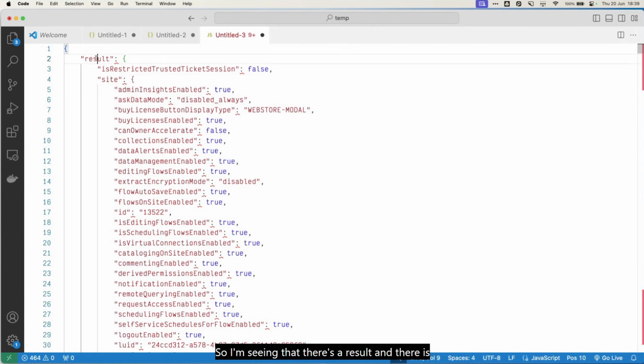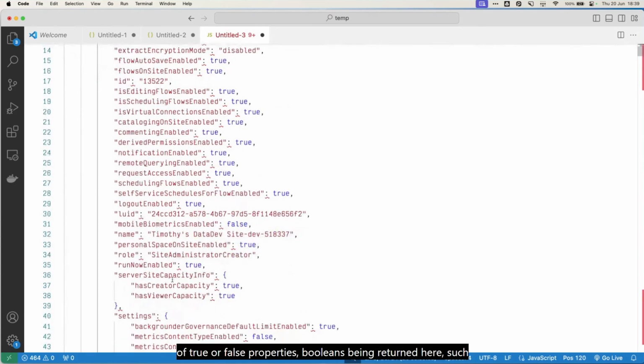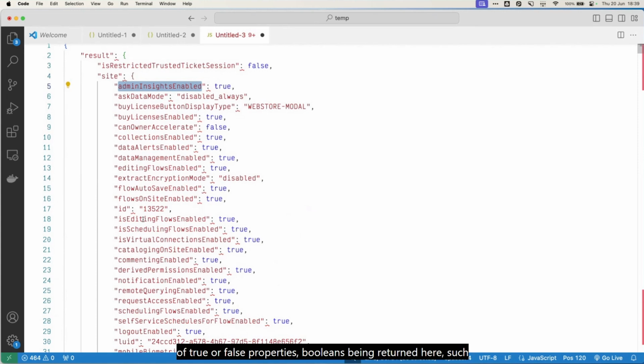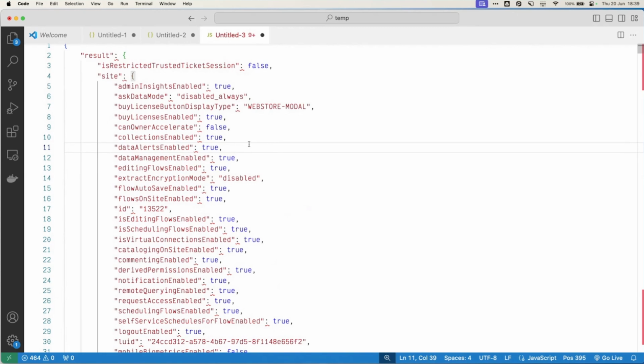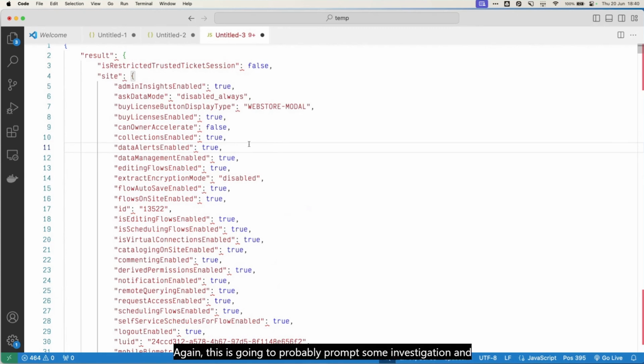So I'm seeing that there's a result and there is a site attribute or key, and there are all kinds of true or false properties, booleans being returned here, such as editing flows enabled or data alerts enabled. Again, this is going to probably prompt some investigation and trying to see where you can find these features in the UI, see if you can make sense of what is what.